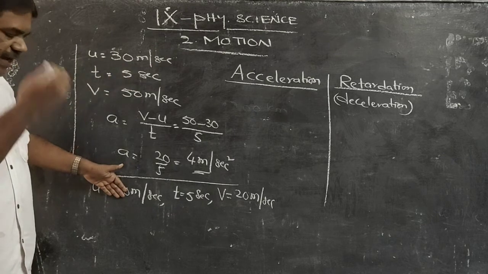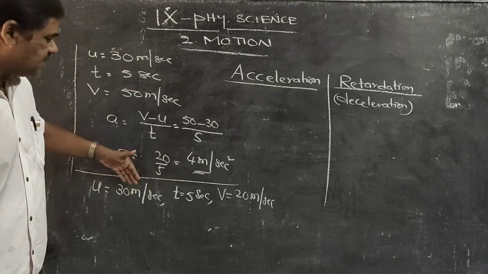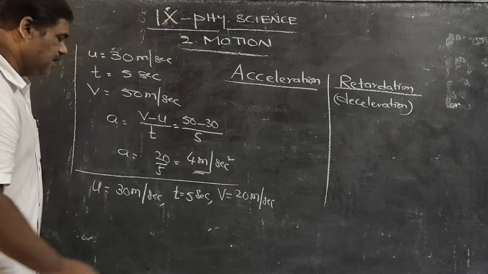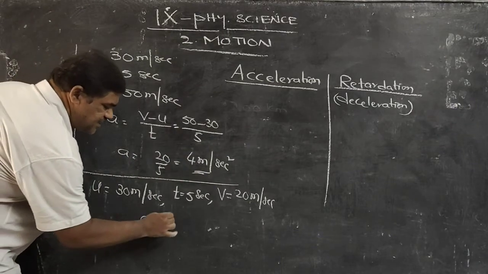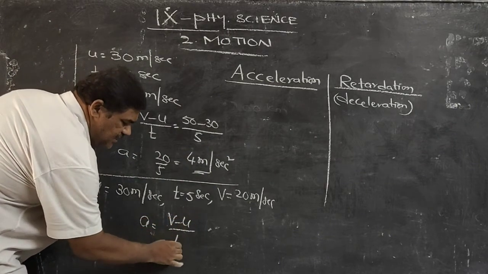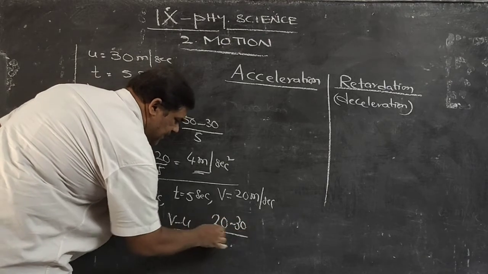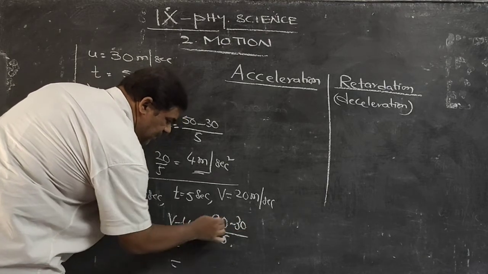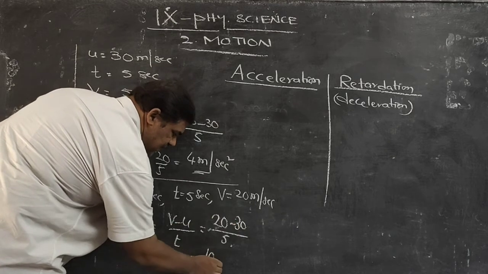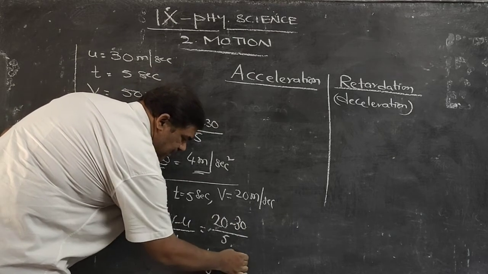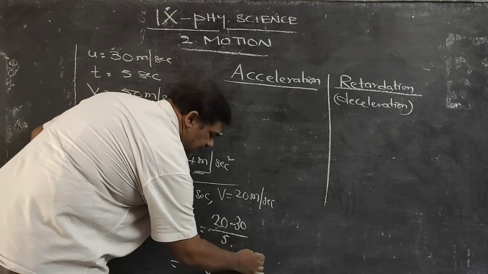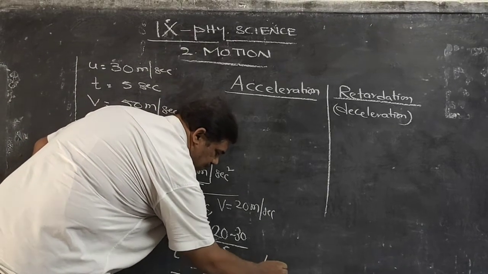In the second case the driver decreased the velocity, 30 becoming 20. Acceleration is change in the velocity by time, that is 20 minus 30 by 5, which is minus 10 by 5, that is minus 2 meters per second square.